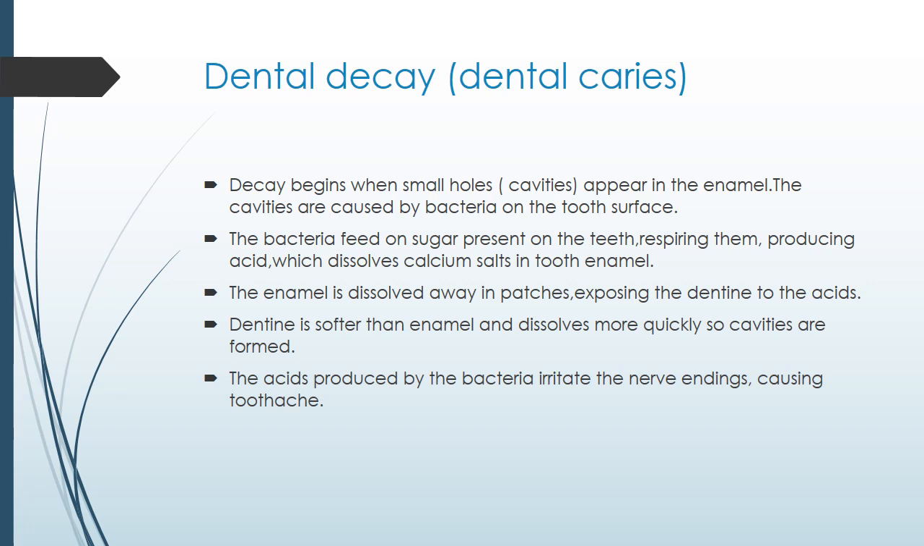These bacteria feed on the sugar present on the teeth, respiring it, producing acids and dissolving the calcium salts in the tooth enamel. The enamel dissolves away in patches, exposing the dentine to the acids. After the enamel, the second layer is dentine. First the enamel gets attacked, and after that the dentine. Dentine is softer than enamel and dissolves more quickly, so cavities are formed.